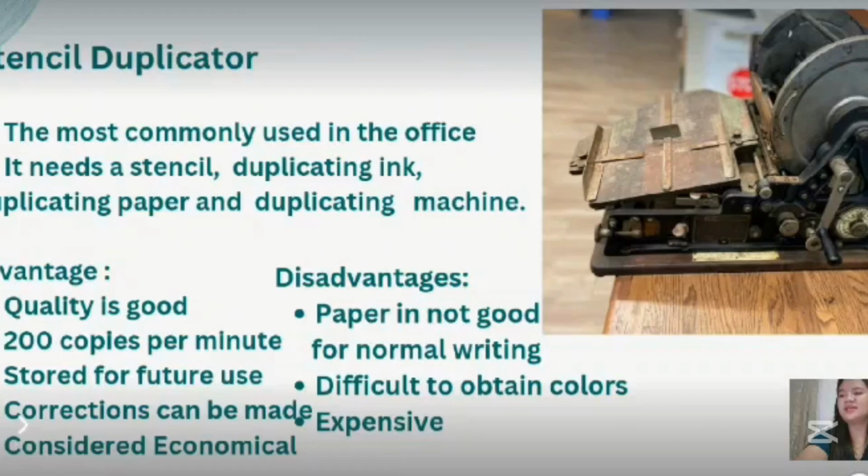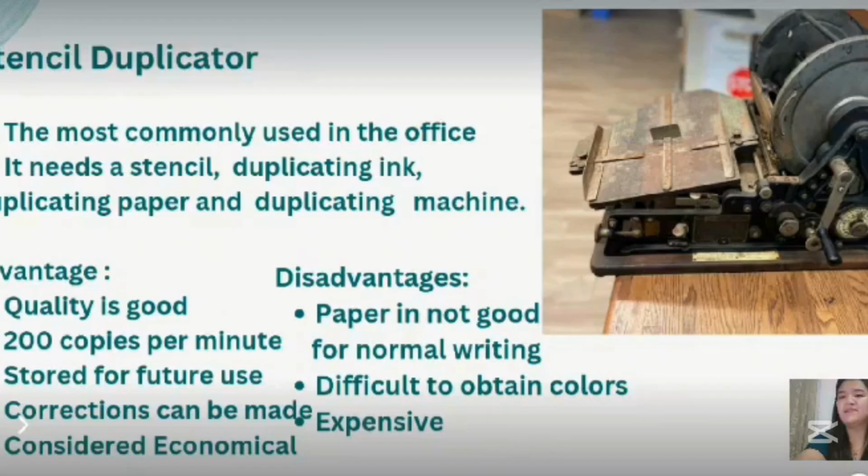And then we have the stencil duplicator. It is the most commonly used in the office, and it needs a stencil, duplicating ink, duplicating paper, and duplicating machine. So we have the advantages of the stencil duplicator.